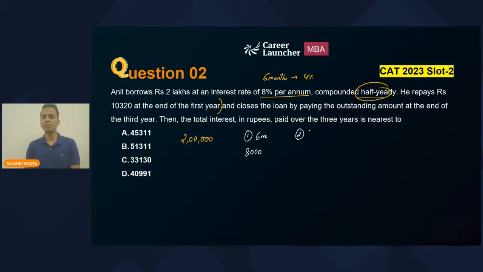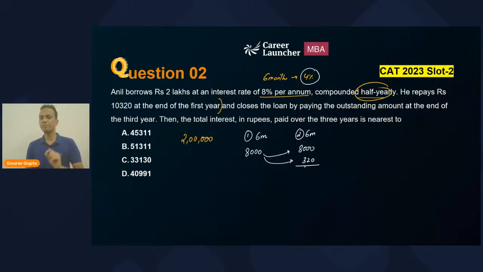For the second period of 6 months, the interest will be 8,000 copied from the previous period, like I explained at the beginning. So 8,000 copied, and then interest will be levied on this interest of the previous period at the same rate of 4%. So 4% of 8,000 will be 320.